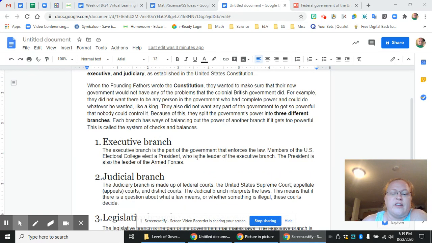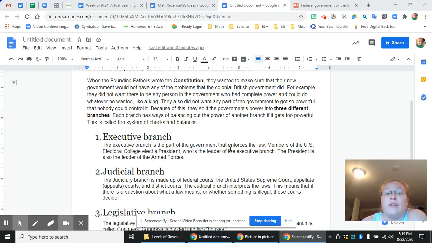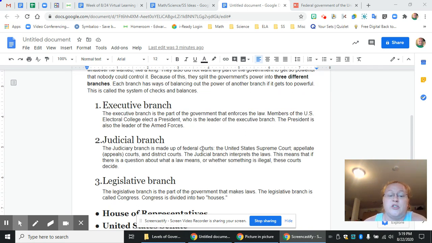So the executive branch is the part of government that enforces the law. Members of the electoral college elect the president, and we should know who our president is, and we should also know that there's an election coming up in November. So the president is the leader of the executive branch, and the president is also the leader of the armed forces. The second branch is the judicial branch, and it is made up of the federal courts, like the Supreme Court, and the smaller ones below that.